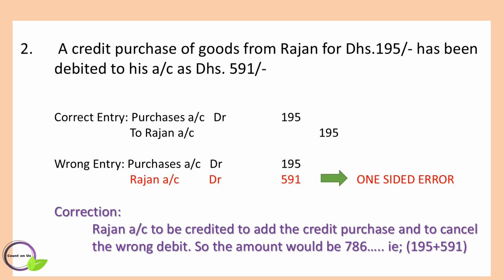It is a one-sided error, so you have to open a suspense account. So the correction would be Rajan's account to be credited to add the credit purchase of 195 dirhams and to cancel the wrong debit of 591. So the amount would be 786 dirhams.